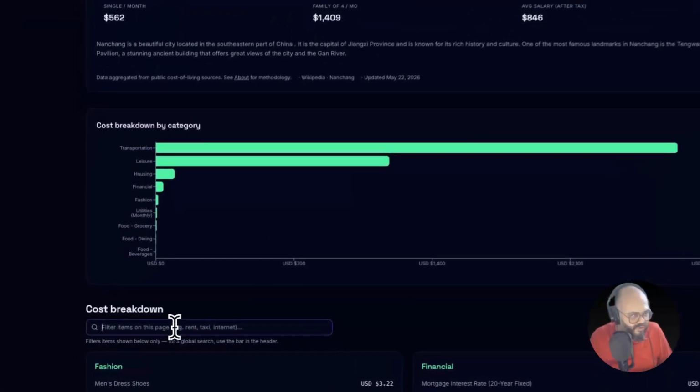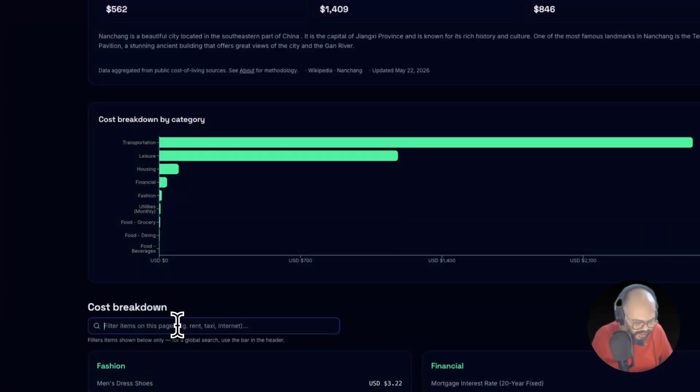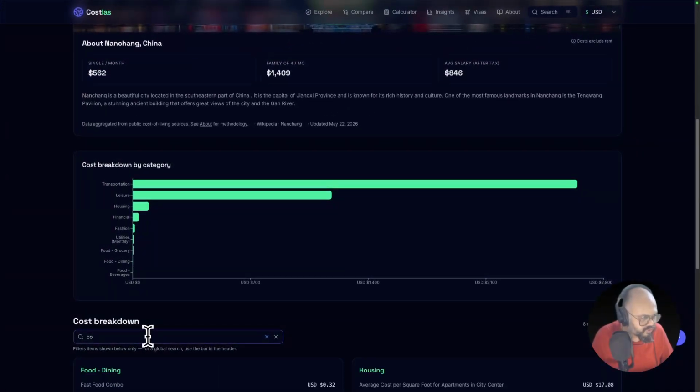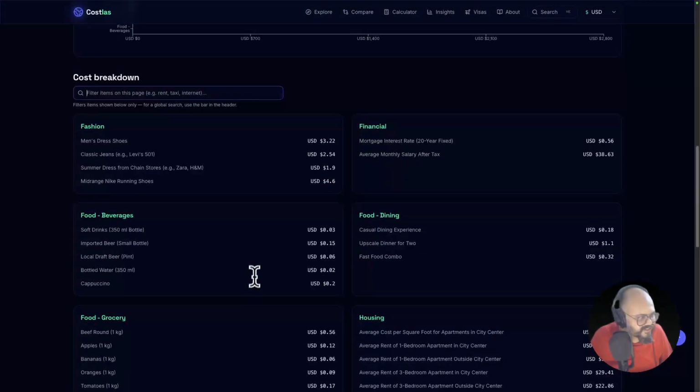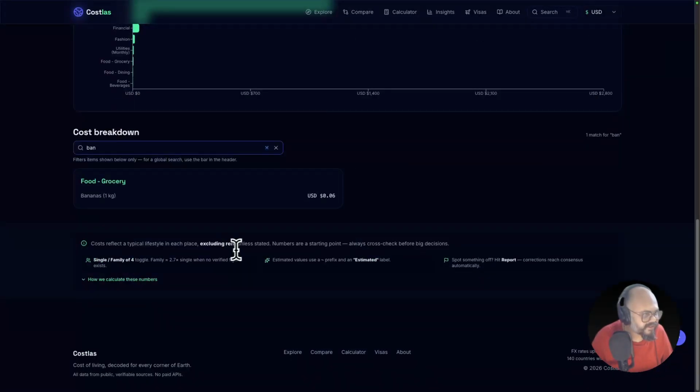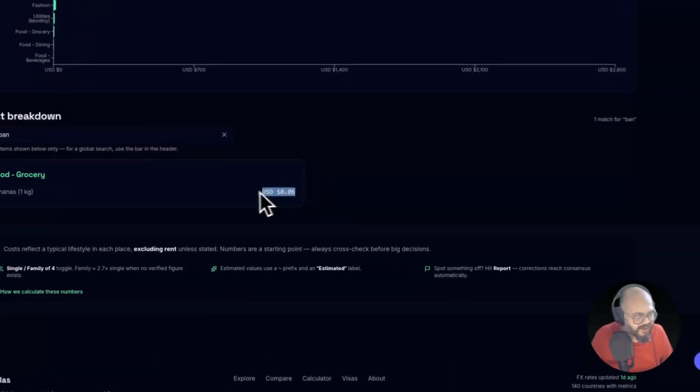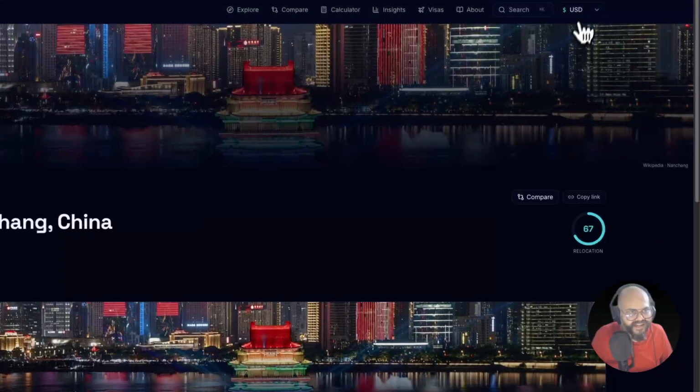From here you will also get a search, like if you want to search for Coke. Oh no, Coke is available. So this is China. If you search for banana, you will get how much it costs. You can change the currency from here. I'm using the USD one, that's very powerful, and you will get the relocation comparison.